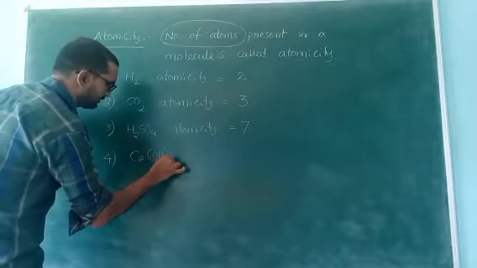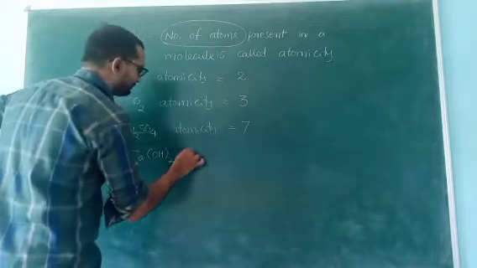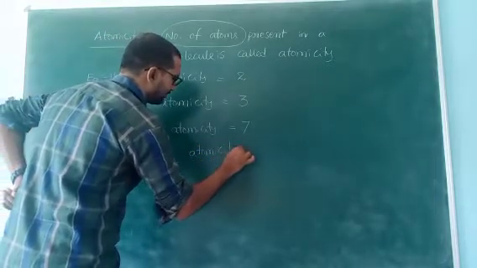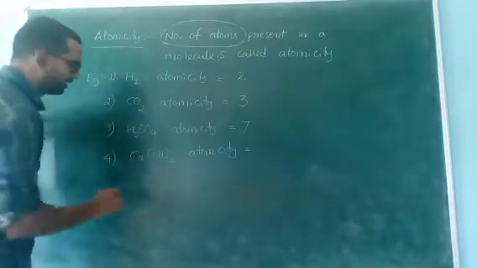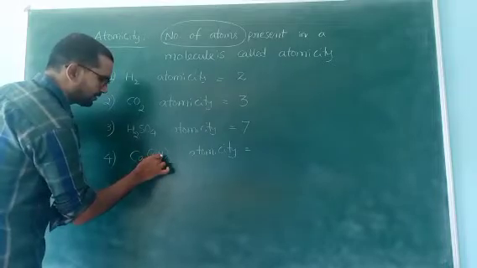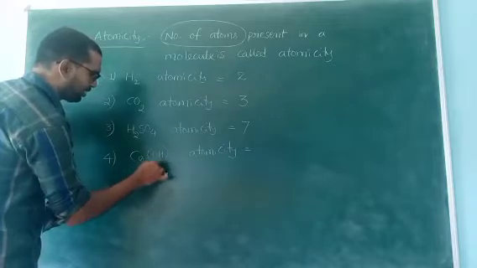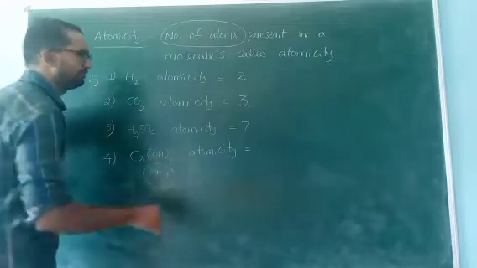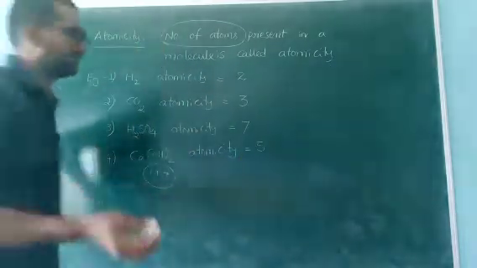Now the next one, Ca(OH)2 atomicity. Calcium 1. Inside the bracket, how many atoms are present? Oxygen 1, hydrogen 1. So total 2. 2 into 2, 4. So 4 plus calcium 1, 1 plus 4, 5. Okay, I can explain in another way.